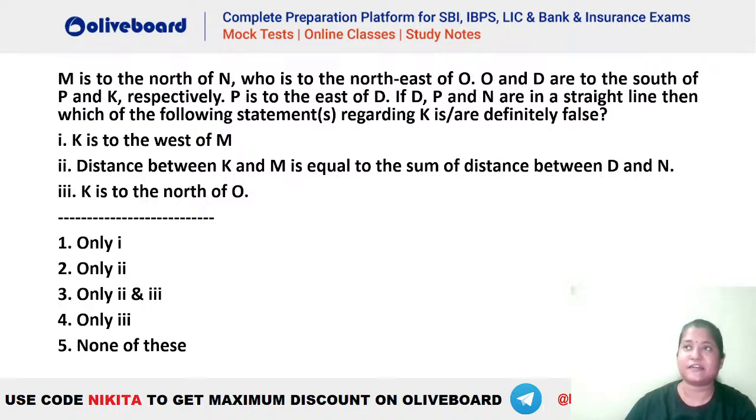Like let's say if we say K is to the east of A, and similarly A is to the north of B, then K is to the west of B will be something which has to be definitely false, right? So definitely false has to be something which can never be true. So draw the diagram and let's see which of the following out of the 3 is definitely false.